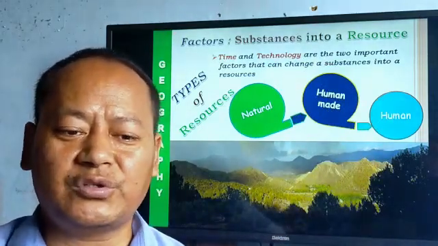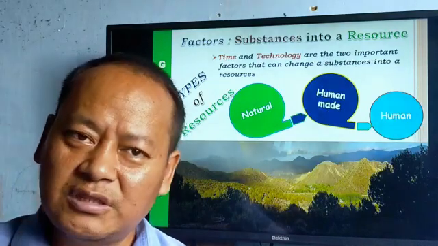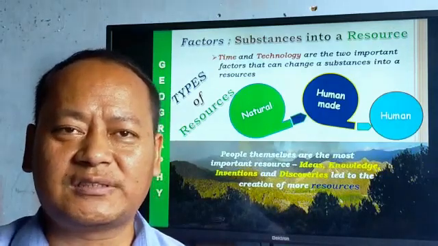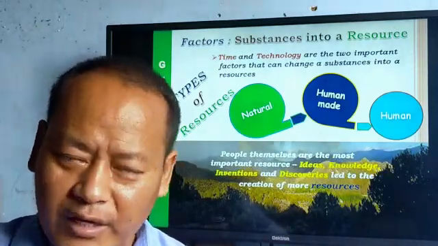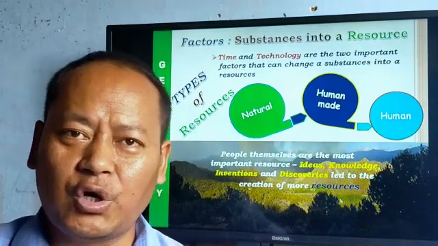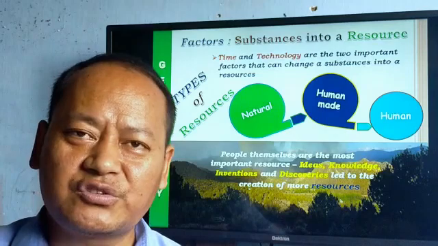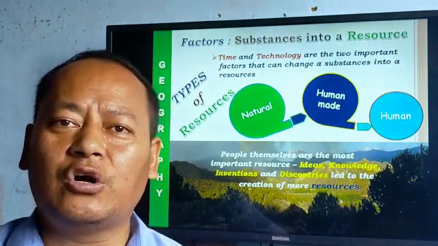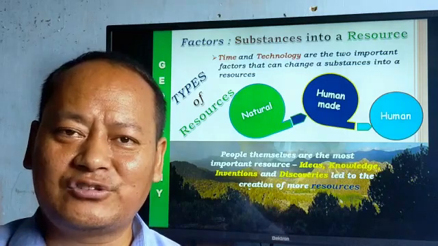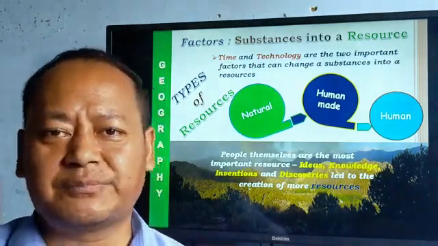As I have already told you, technology is invented by us, and any invention has been done by human beings. So here you can see that we ourselves are the most important resource, because our ideas, our knowledge, our inventions and discoveries all play a part in creating resources. A stone cannot simply become a resource.